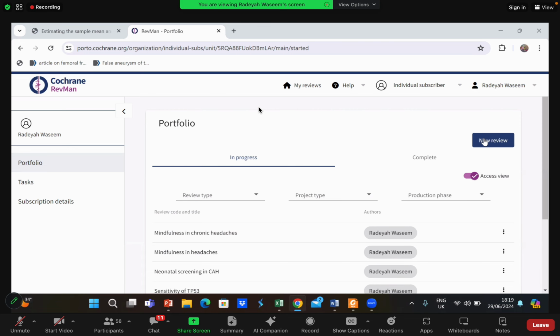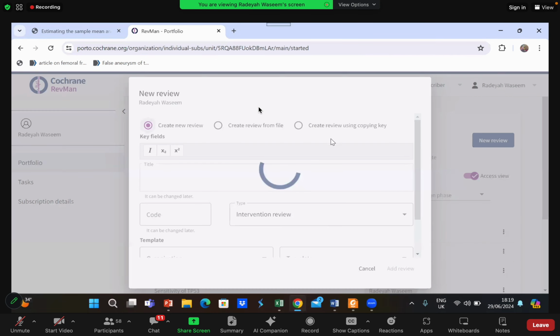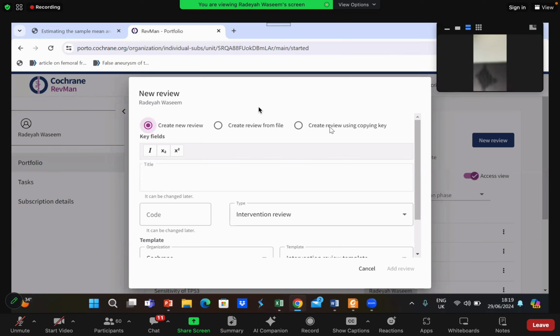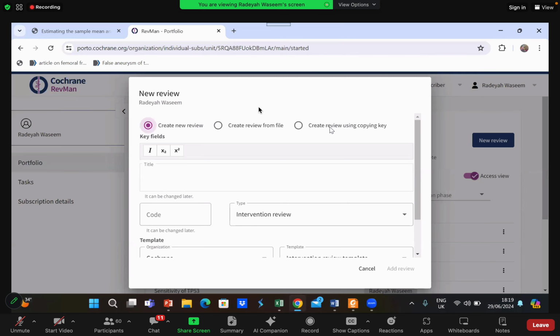So we'll go to a new review. Click on new review. And the major step is basically the data extraction. If your data extraction is perfect, you're gonna run your analysis smoothly. If your data extraction lacks anything, then your analysis will be wrong. So be careful with your data extraction and try to review it. If two authors have done the data extraction, another two authors should review the data extraction.